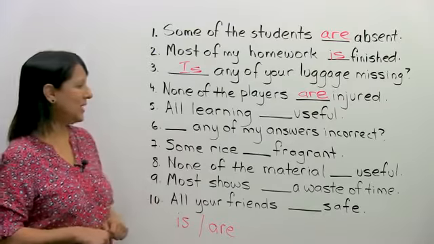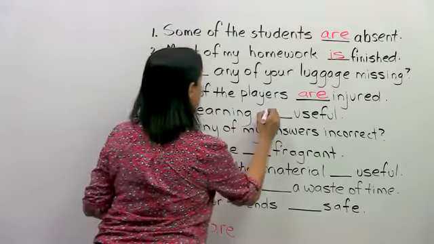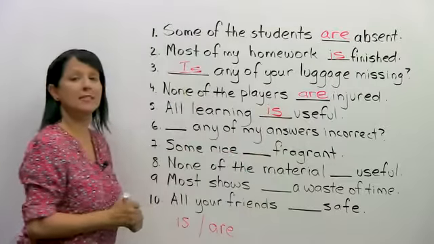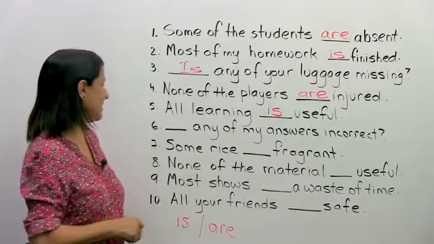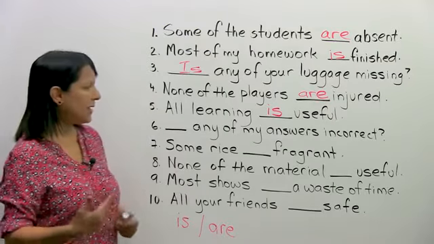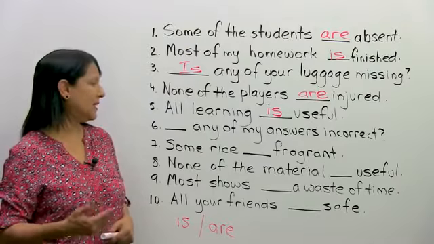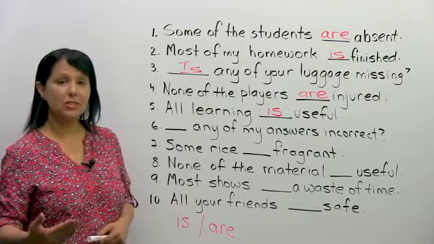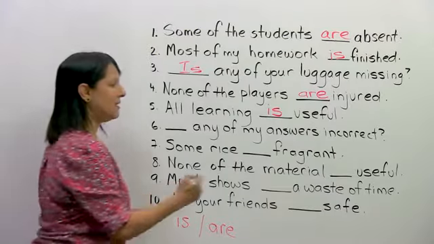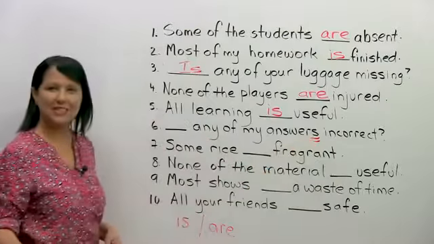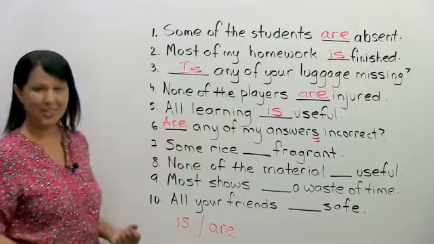So what should we say? Is or are? All learning is useful. Okay, learning is also something we cannot count. Blank, any of my answers incorrect? So should we say, is any of my answers, or are any of my answers? Because it's answers, so we have to say are. Okay, very good.